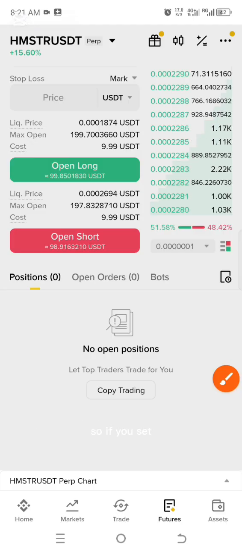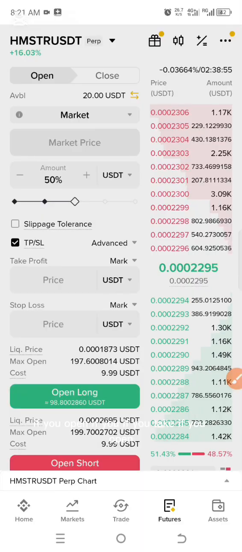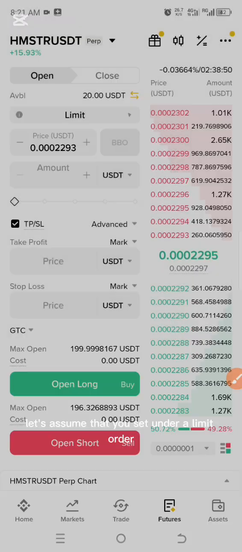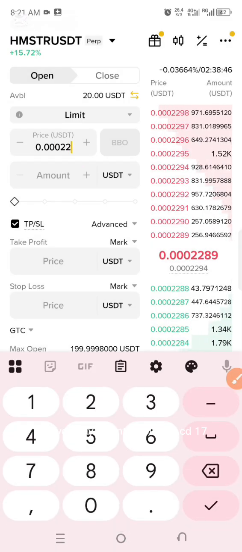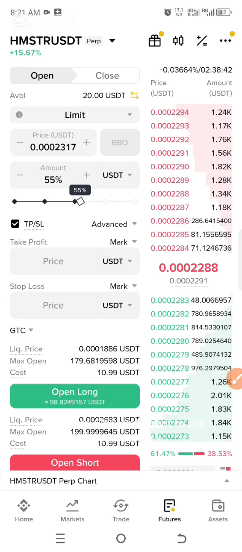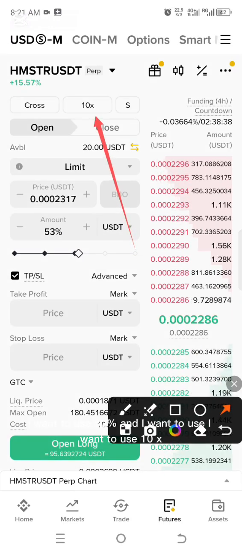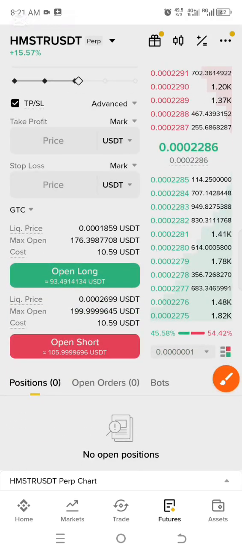So let's assume that you set a limit order and you say I want to buy at 23.17, and I want to use 50%, and I want to use 10x, and then I want to go short.